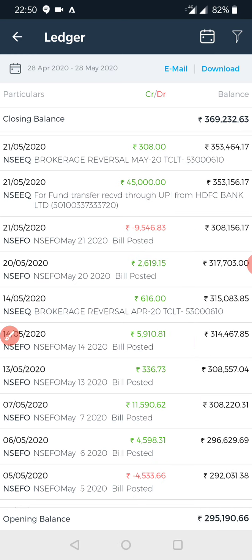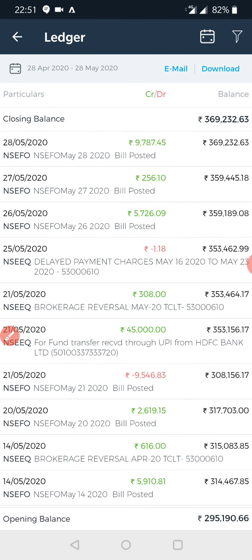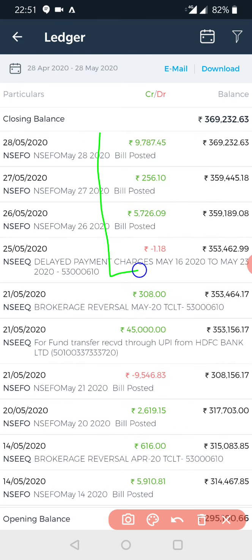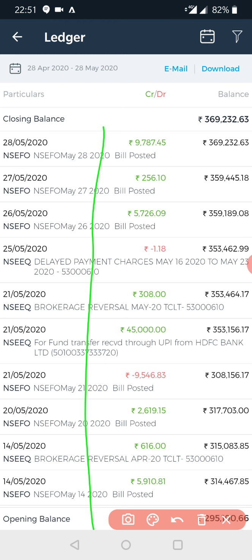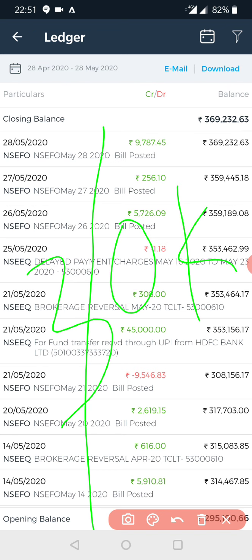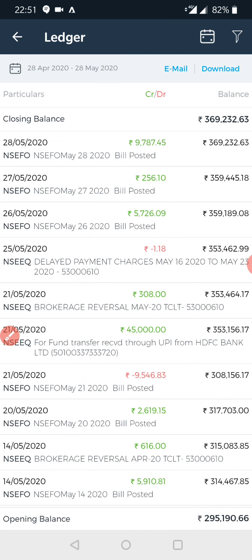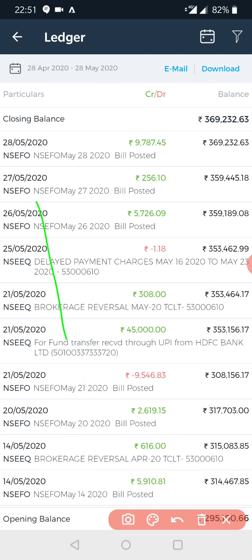Today's and yesterday's profit I made around 15,500 rupees. So for the month of May I made a profit of 30k with a capital of 3.5 lakh. That is almost approaching 10% interest.